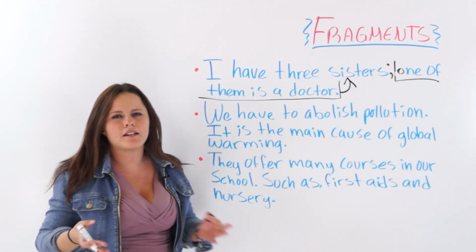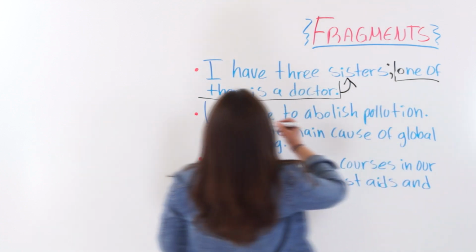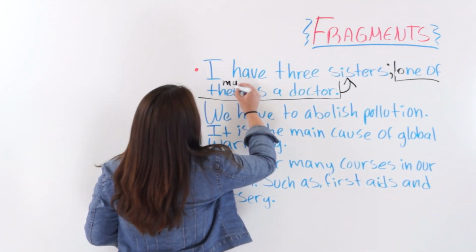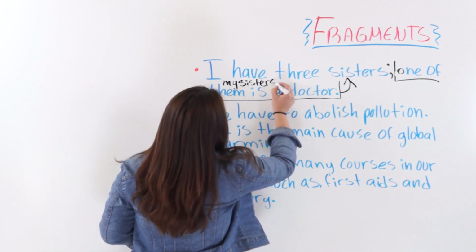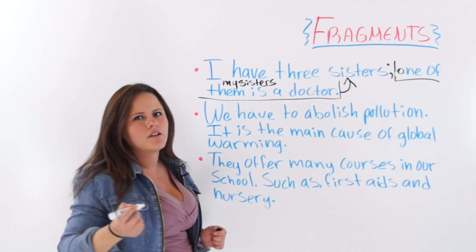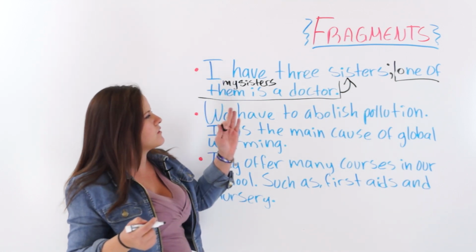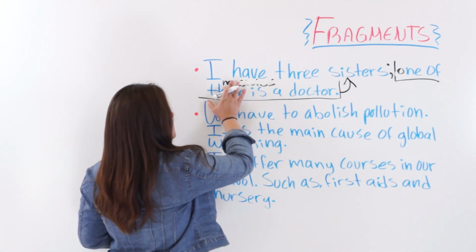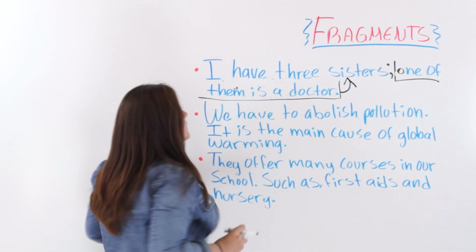Or you could just add a subject. Instead of saying them, you could say one of my sisters. Then we would have a coherent subject. One of my sisters is a doctor, period. Now it makes sense. But since it says one of them is a doctor, it doesn't make sense.